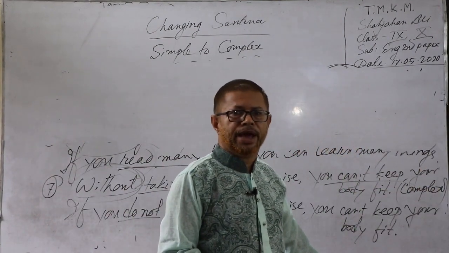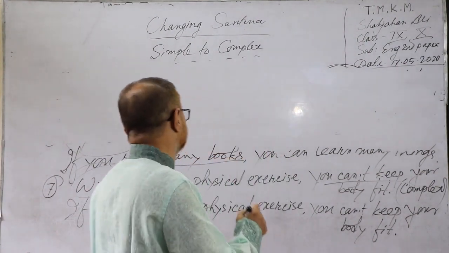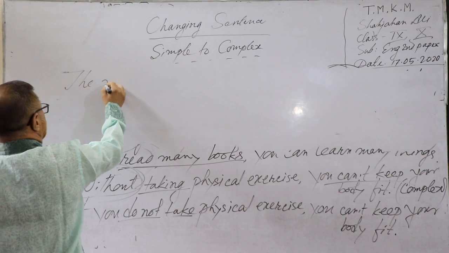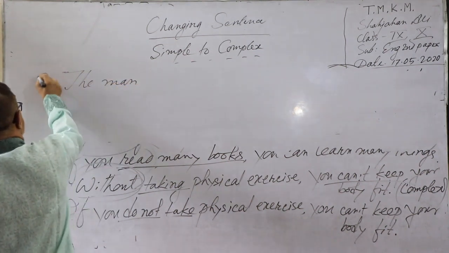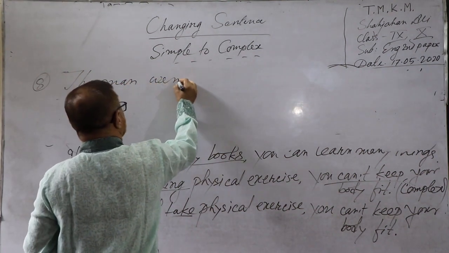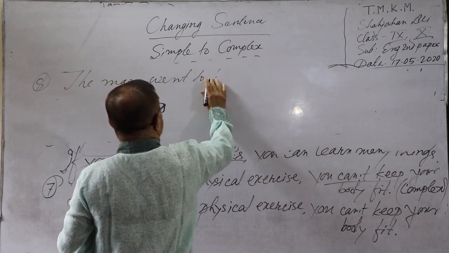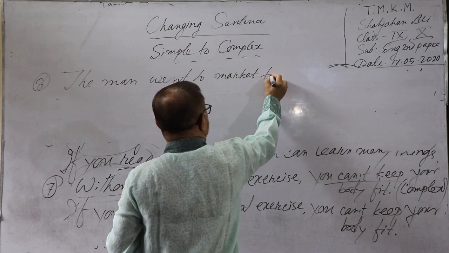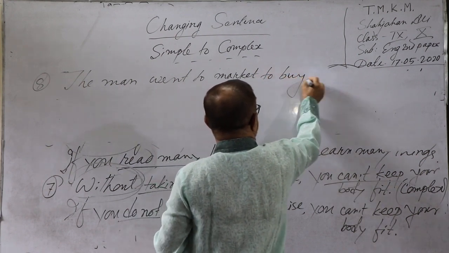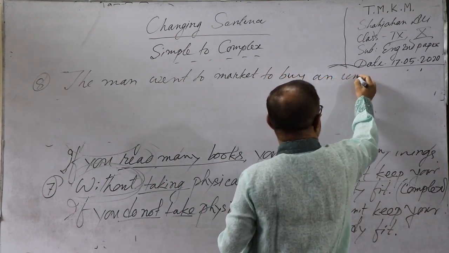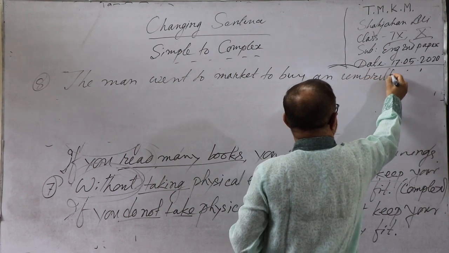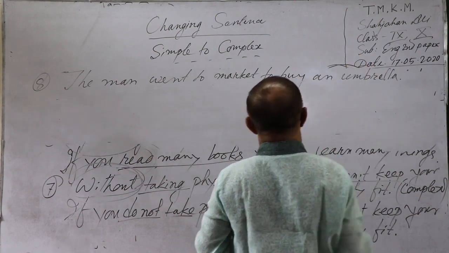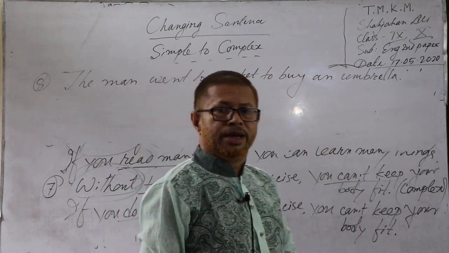Suppose, the man went to market to buy an umbrella. The man went to market to buy an umbrella.